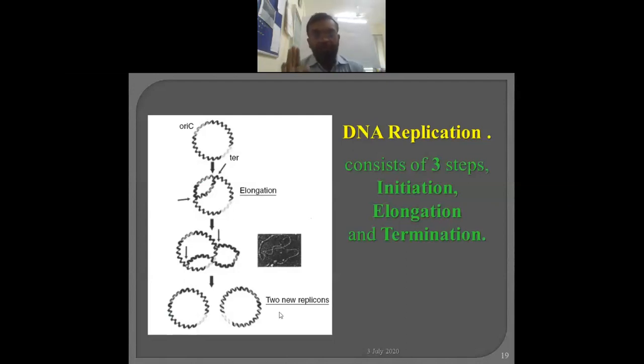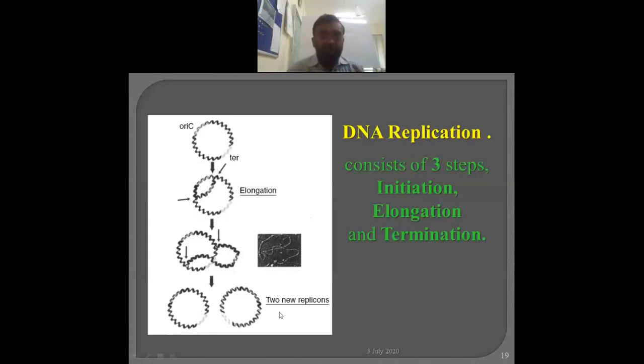Actually, whether it is replication, transcription or translation, which are the basic phenomena in molecular biology, all consist of three things, because any process initiates, then is maintained, and then gets stopped. The initial consequences that happen are referred to as the initiation of DNA replication. Whatever intermediate steps follow are studied under the heading of elongation of DNA replication, and then the activity is stopped at termination.